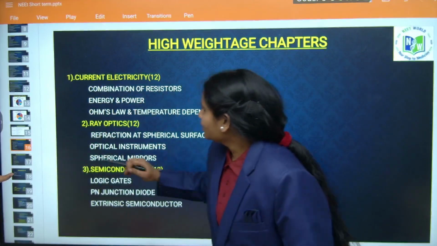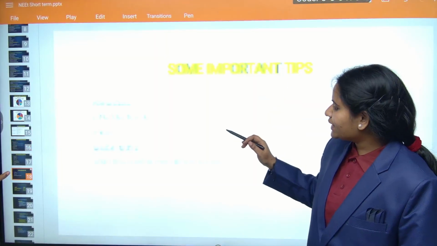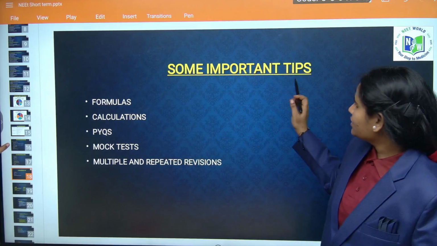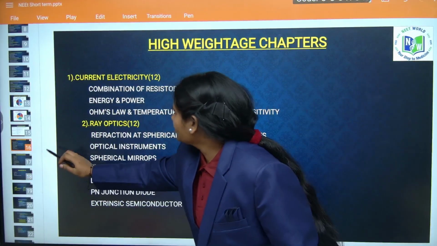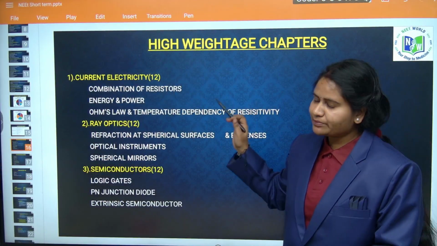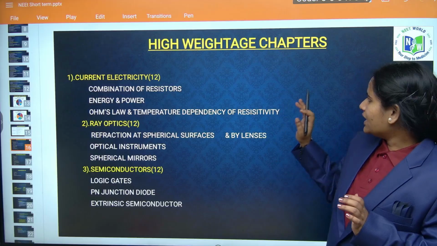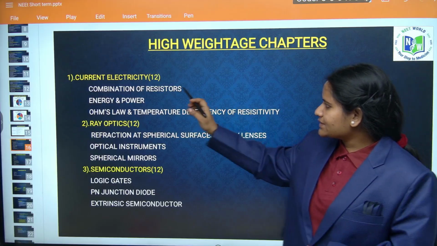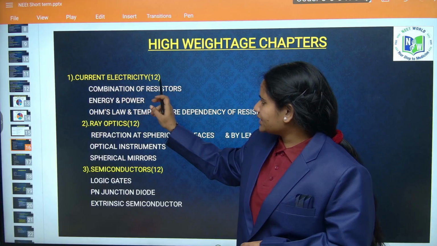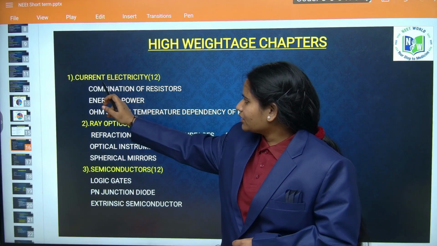And then chapter wise I have given high weightage chapters, overall from class 11 to class 12. This one is from class 12, current electricity.